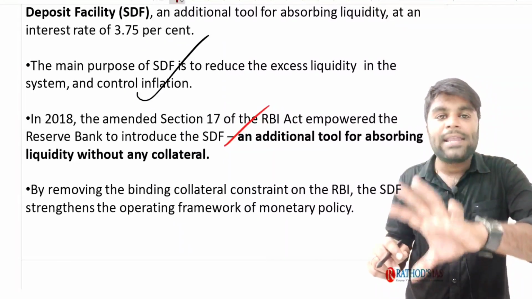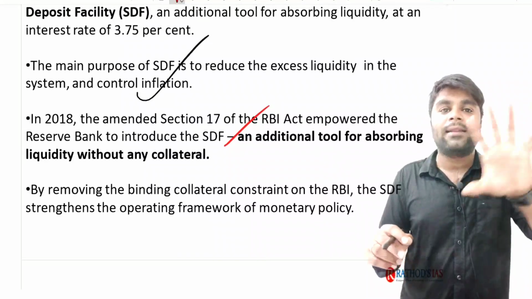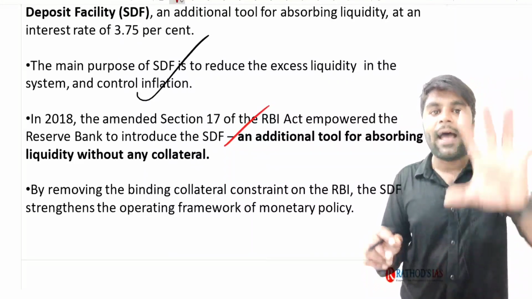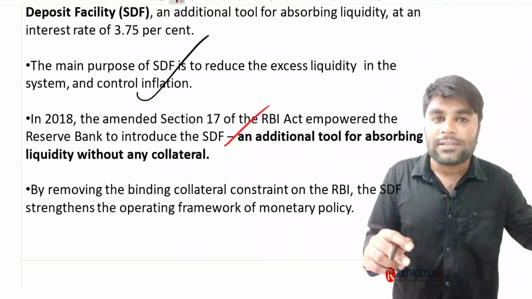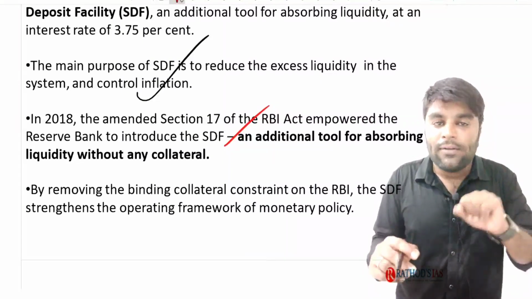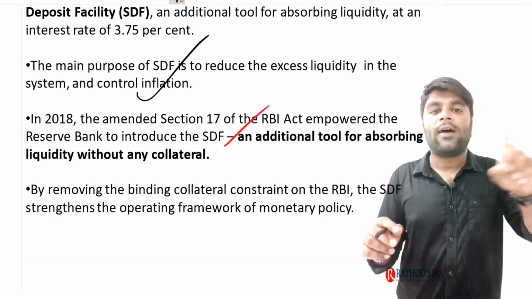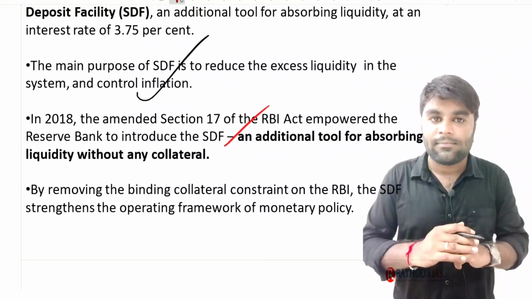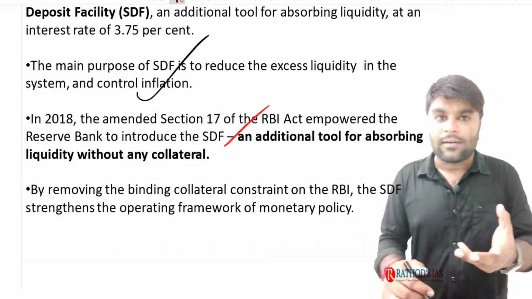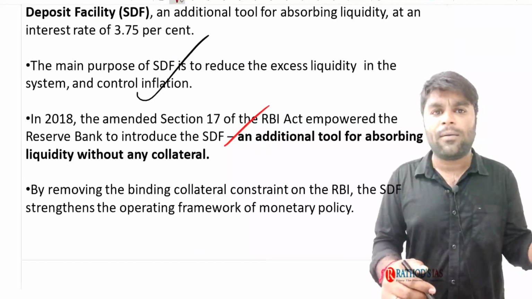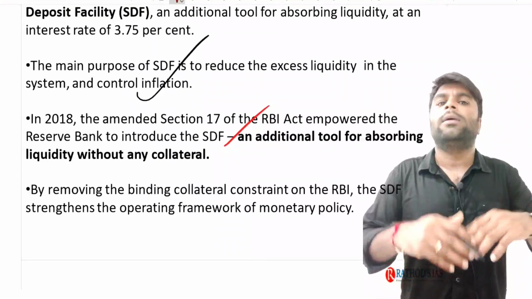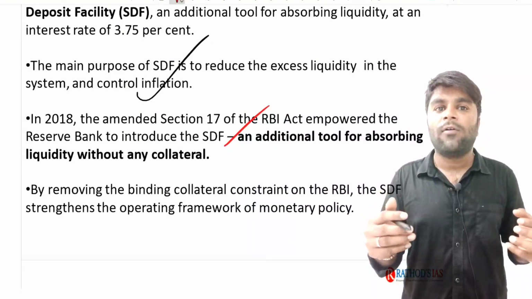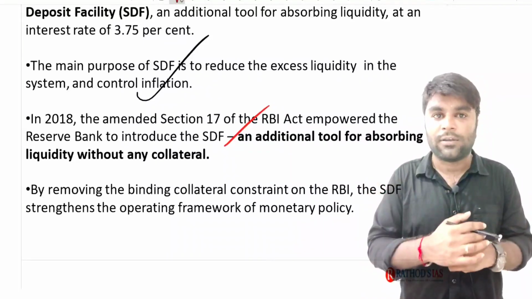Banks can just place their money with the RBI under the standing deposit facility, like they have deposited their money under the reverse repo rate. The only difference is that in the reverse repo operations, we have the mortgaging of government securities, while in the standing deposit facility, we don't need that. You know the reason: the banks usually have a limited amount of government securities, not a huge amount.